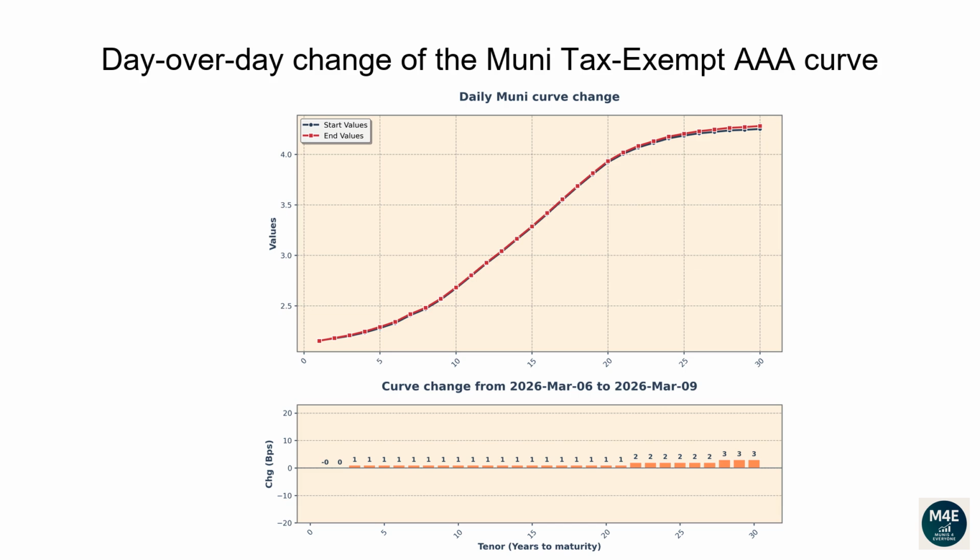The 1-year tenor changed 0 basis points. The 2-year tenor changed 0 basis points. The 5-year tenor changed 1 basis point. The 10-year tenor changed 1 basis point. The 20-year tenor changed 1 basis point. The 30-year tenor changed 3 basis points.